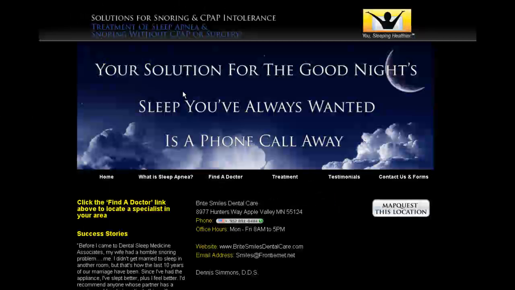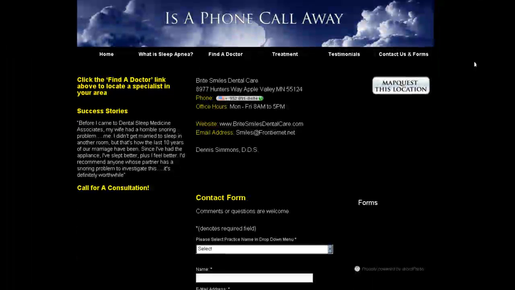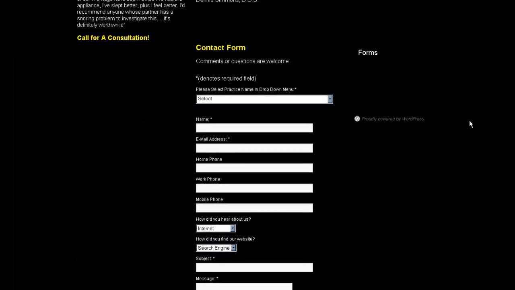And then I have to click the Contact Us and Forms button down at the bottom again. And then finally I'll go to a page where that contact form is present.